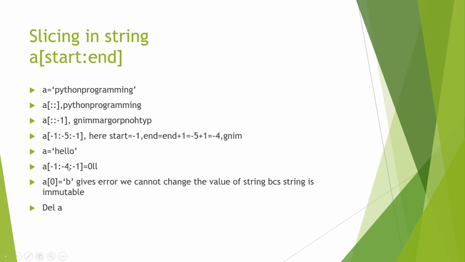Our -4 will become -4 plus 1, -3. So -1 is O, -2 is L, the first L, -3 will be the second L. Third value is -1, so it is going to go from right to left. So first letter will be O printed, then L, and then L, right?